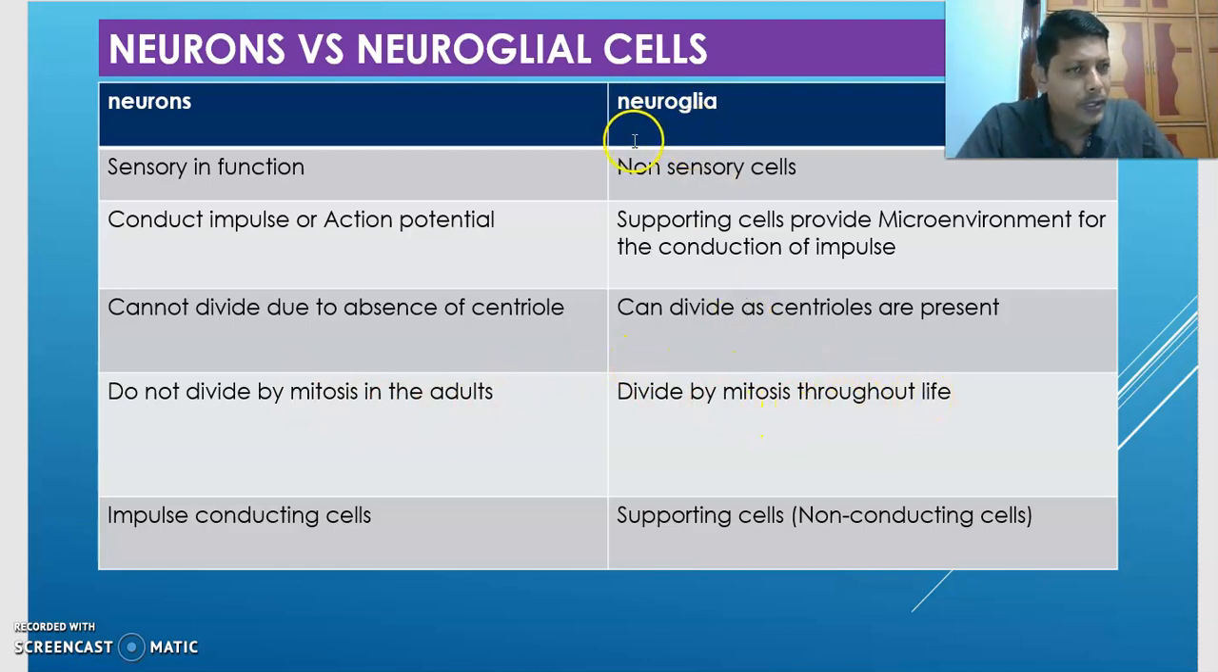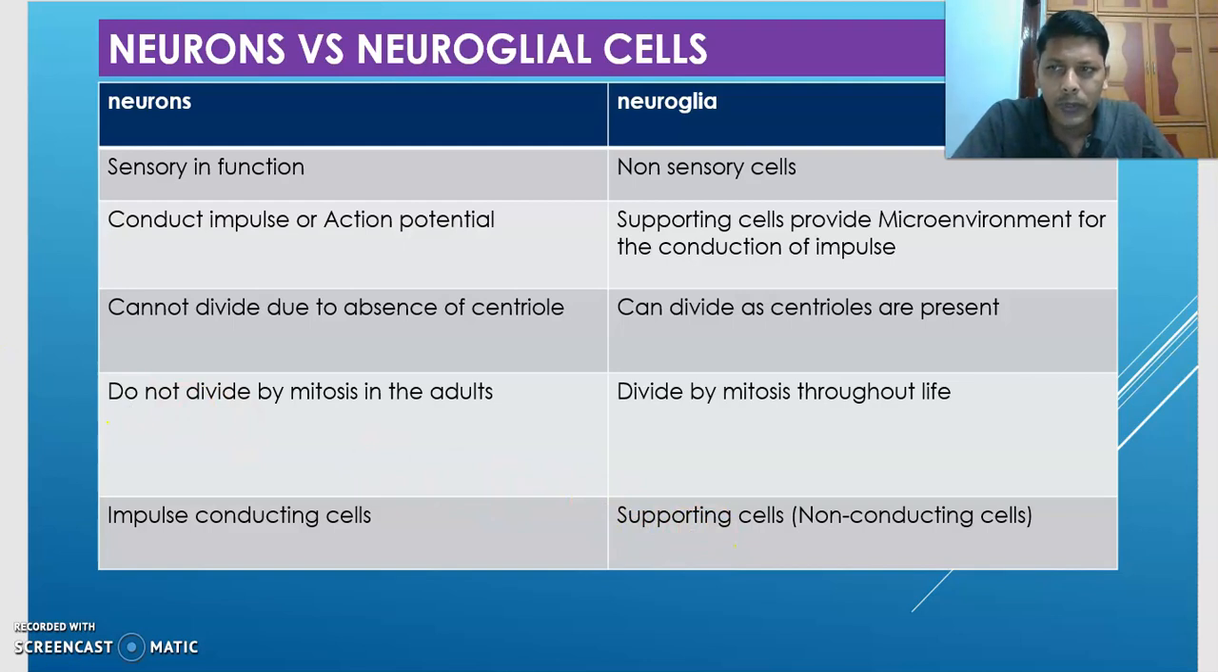But neuroglial cells divide throughout life by which division? Mitosis. They can divide because centrioles are present here. Neurons cannot divide because centrioles are absent. Next, these are impulse conducting cells. These are non-impulse, non-conducting cells, otherwise called supporting cells.